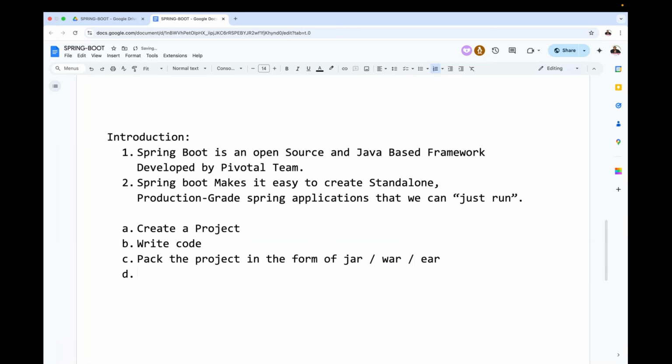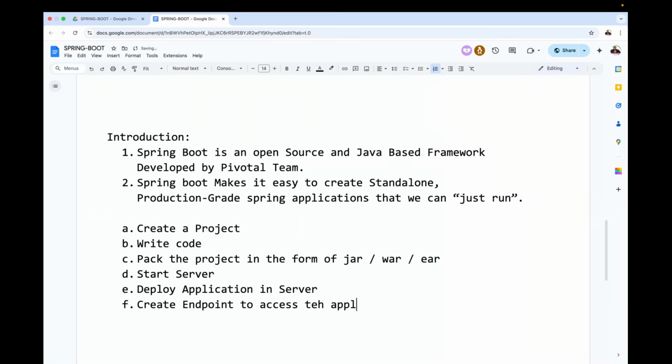Then after that, we have to start the server. After starting the server, deploy the web application on the application server. Then after that, create an endpoint to access the application. Right, sir? Endpoint is a terminology somewhat new for you: an endpoint means some URL to access the application. It's okay. After creating the endpoint to access the application, then after that execute the application.